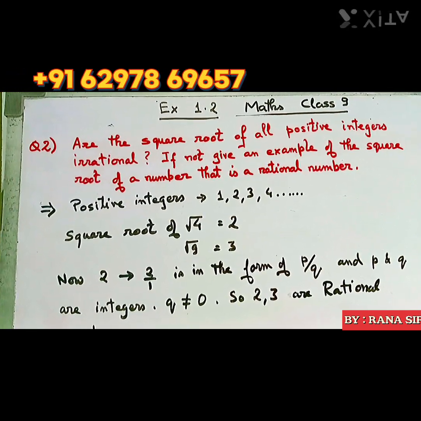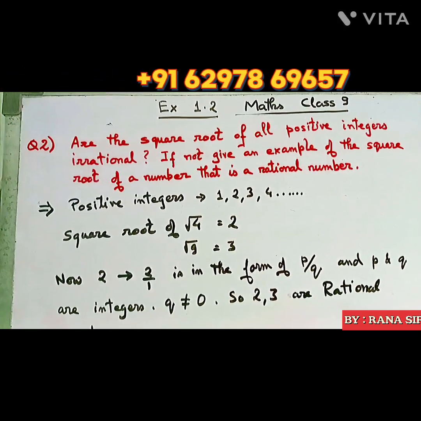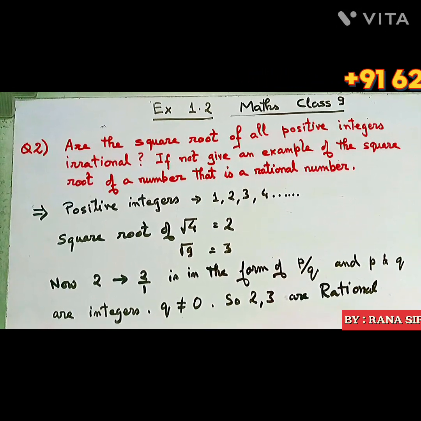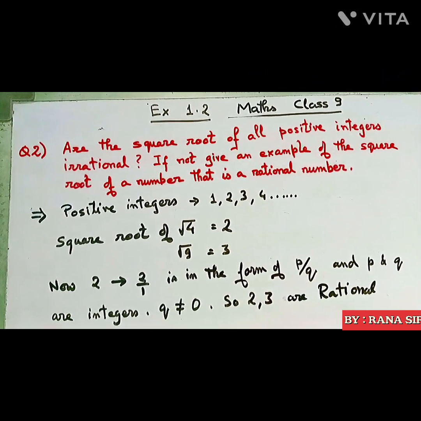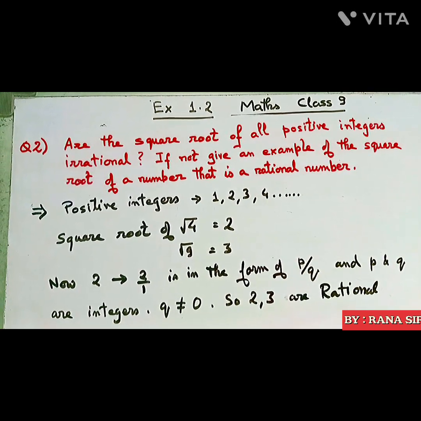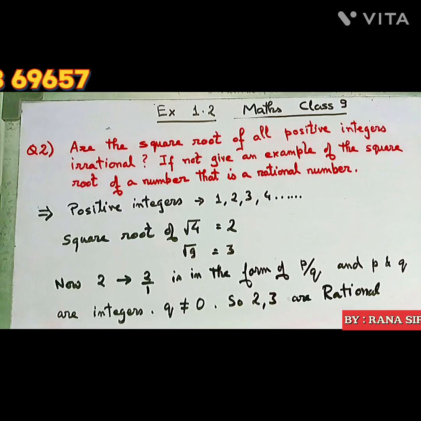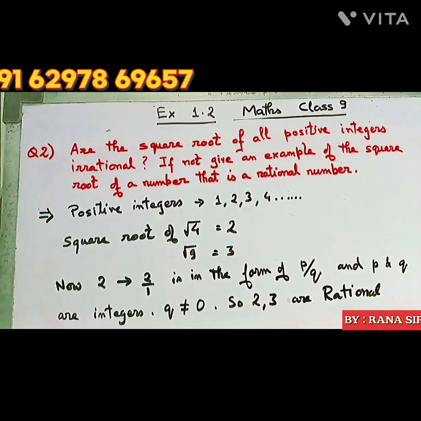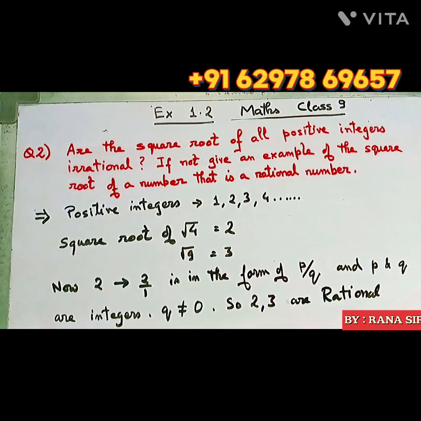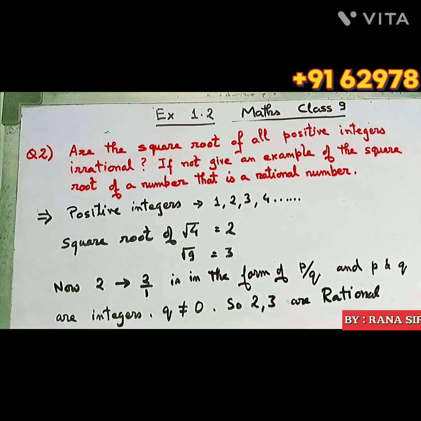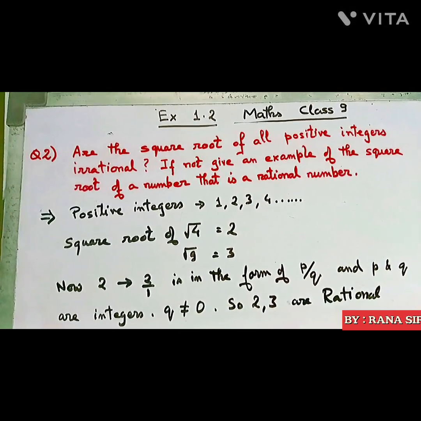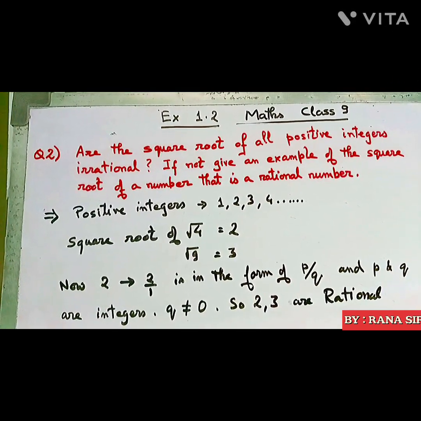Question 2 states: are the square roots of all positive integers irrational? If not, give an example of the square root of a number that is rational. We first have to understand what positive integers are. Positive integers are numbers with a positive sign, lying on the right side of the number line: plus 1, plus 2, plus 3, plus 4, and it goes on.